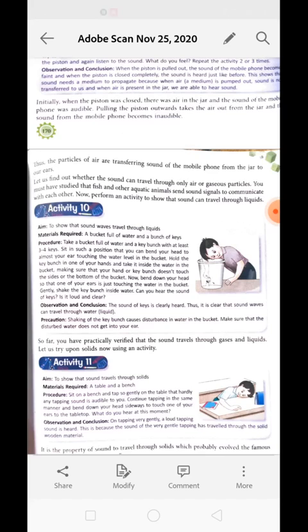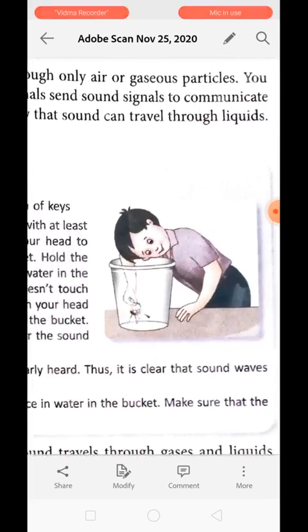Now hold the key bunch in your hand and take it inside the water to make it jingle in the water, but make sure not to touch the surface of the bucket, neither the bottom nor the side wall. Now bend your head so that you can place one ear inside the bucket to hear what is happening over there. When you have placed your ear, you will be able to clearly hear the sound. It means sound waves can travel through liquid as well.